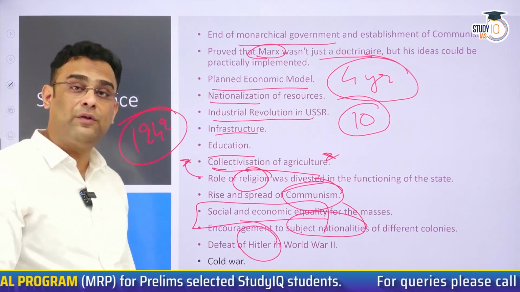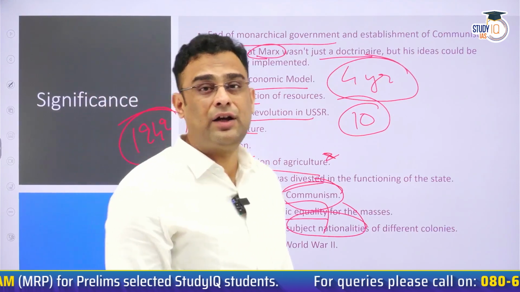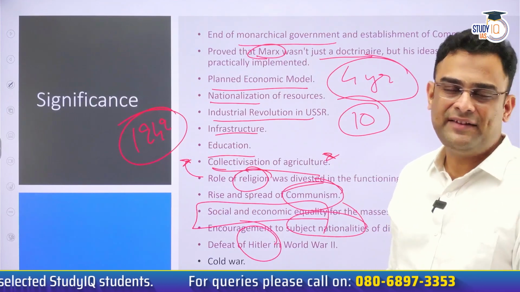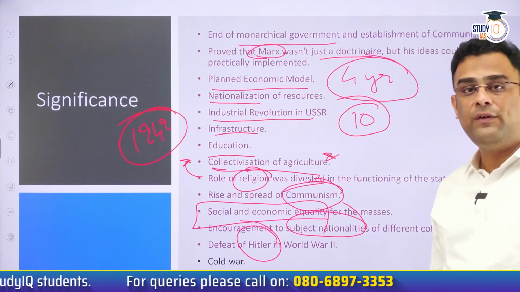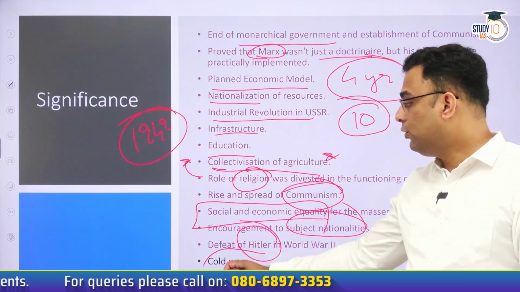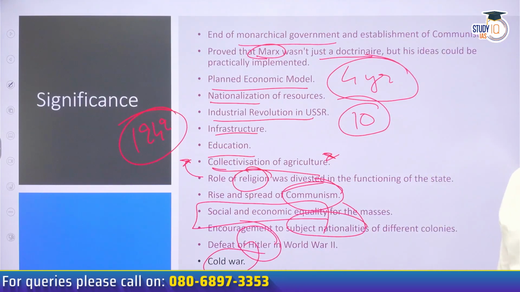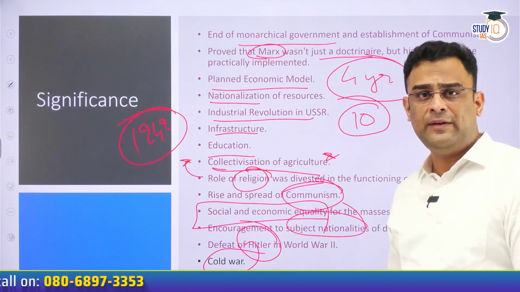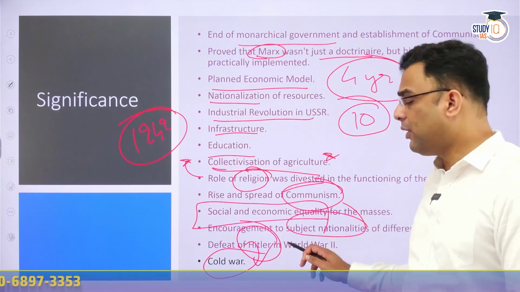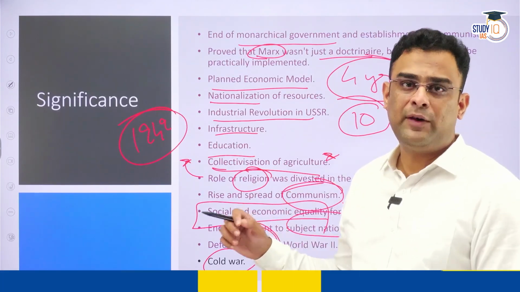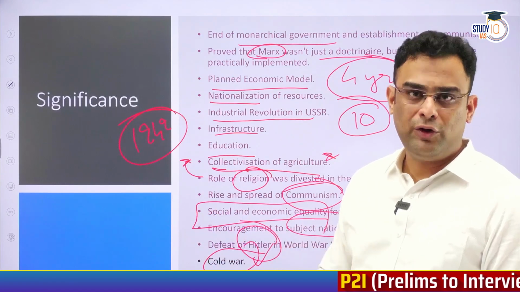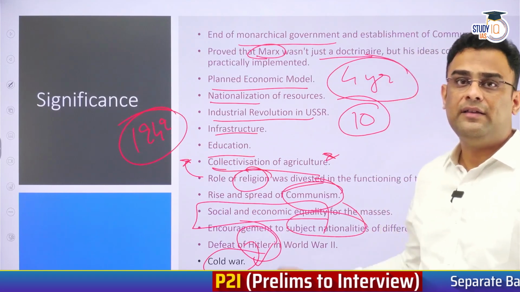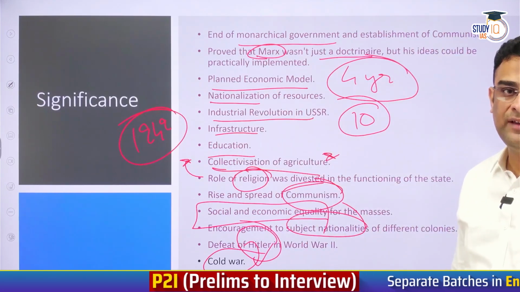It came at a lot of cost. The Russians demonstrated a lot of resilience in defending their fatherland. We call it motherland, they refer to it as fatherland, against invading army of Hitler. Ultimately, Cold War, which dominated world politics for almost 5 decades, traces of which can be seen and felt even today, was because of USSR's strength. It was the second pole to USA. Bipolar world was ensured because of USSR. These were the great significances of this revolution.